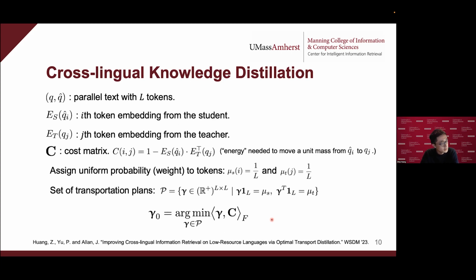And then we assign uniform probability to tokens. You can think of this as equally weighted, so we assign equal weights to all of the tokens here. And so we can find a set of transportation plans, which are all the L by L matrices that satisfy this condition. And then among these transportation plans, we want to find the one that minimizes the transportation cost. The transportation cost is the sum of the element-wise product between the transportation plan and the cost matrix C.